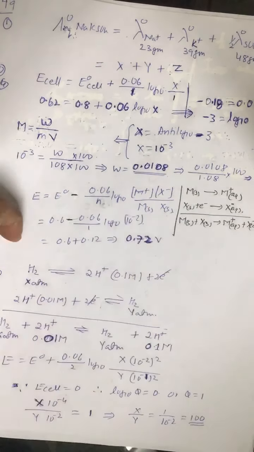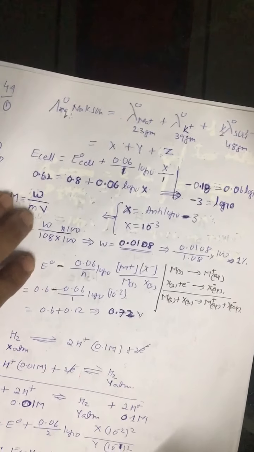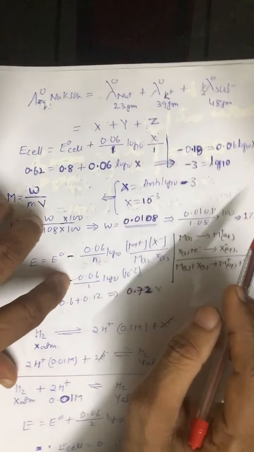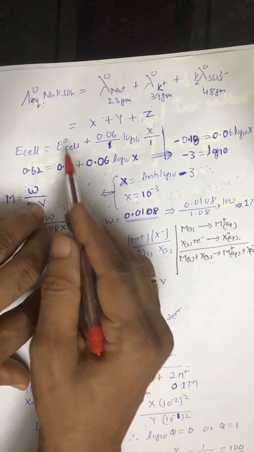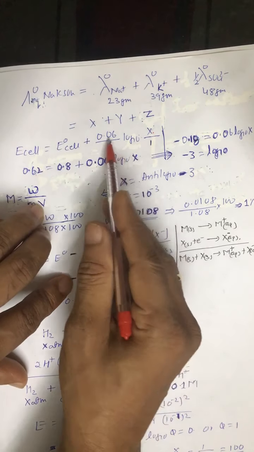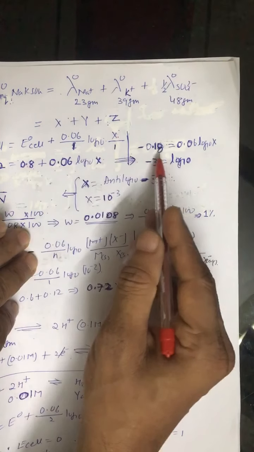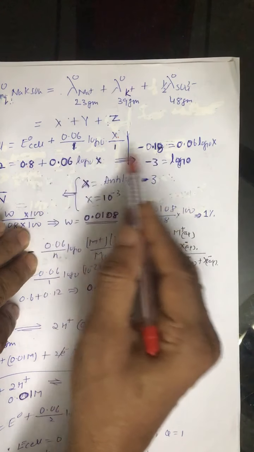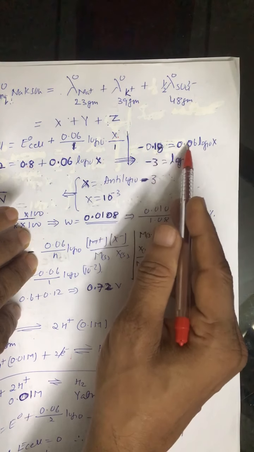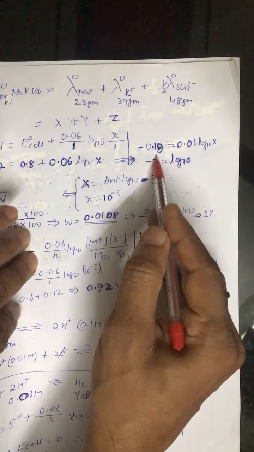Now see, now we have, this is X. Alright, Ag positive concentration is X, and this E0 cell is given, E cell is given, and this is 0.06. So obviously when you solve this much portion, you get minus 0.18, that is equal to 0.06 log of X, or 0.06 comes here.